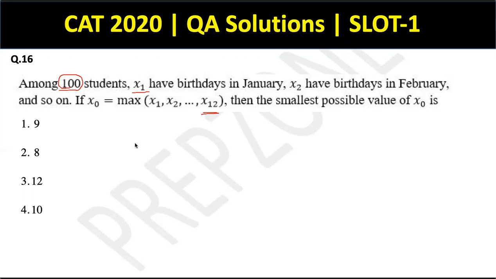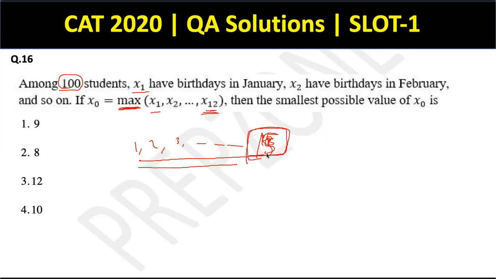If I keep on taking random values, let's say if I take 1, 2, 3, and so on, then the last number will be quite big. It'll be around 20 or 18 probably, or let's say 15 only. So if I give random values from 1 to 15 to these X1 to X12, then my maximum value which I require out of these values will be 15. But is that the minimum possible value? Because see, I have to at the end of the day minimize X0. That is what the question is asking me. Smallest possible value of X0.